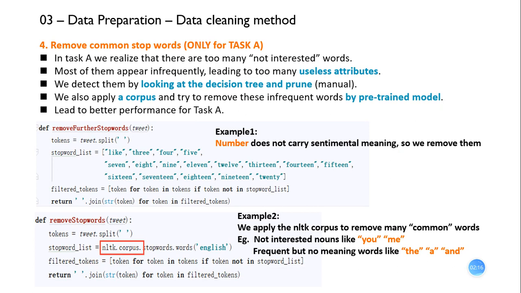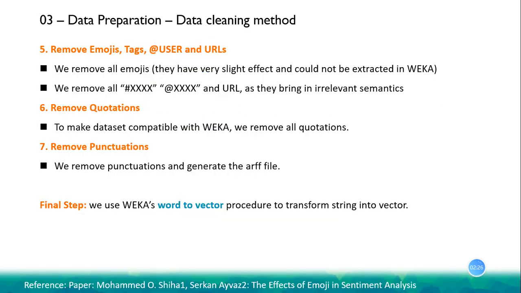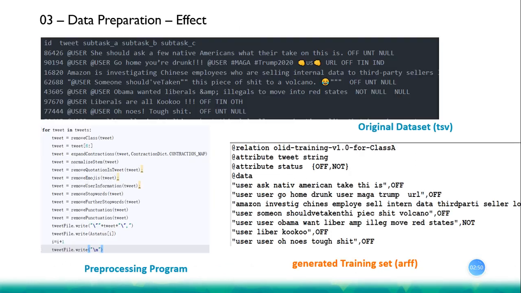Also, we remove some irrelevant words without emotional semantics. This allows the model to narrow down the scope of interested area. Well, the next methods are just very trivial. They are very normal strategies. We remove emojis, tags, user URLs, we remove quotations, we remove punctuations, and finally we load them into Weka and use the word-to-vector procedure to transform.